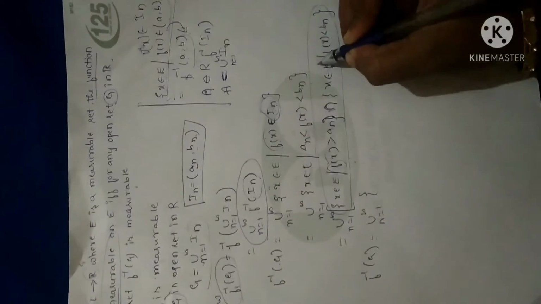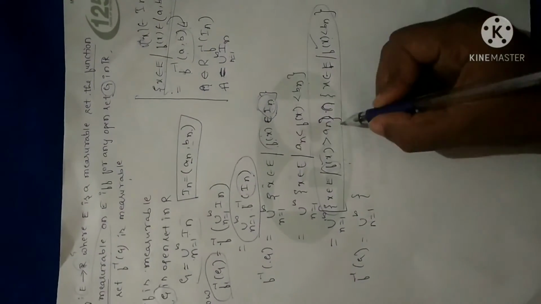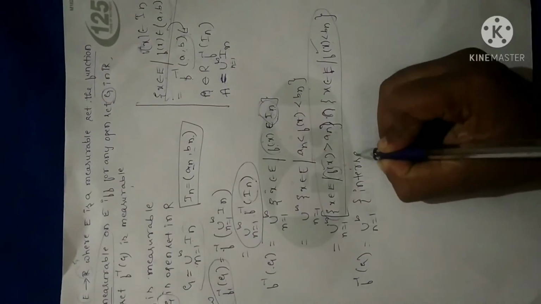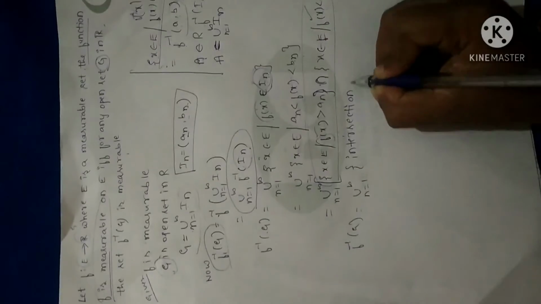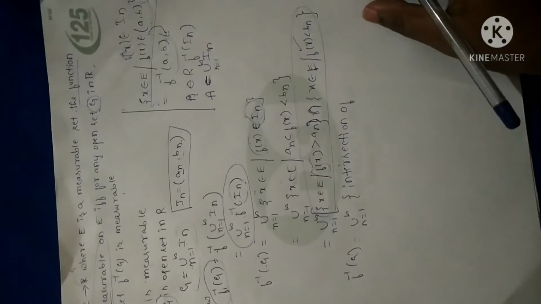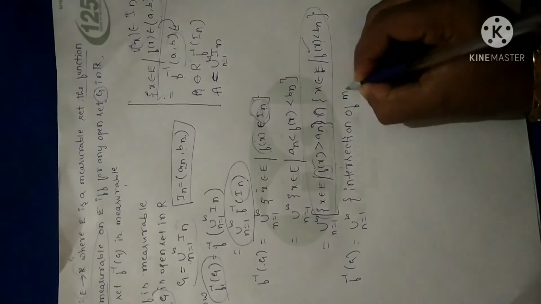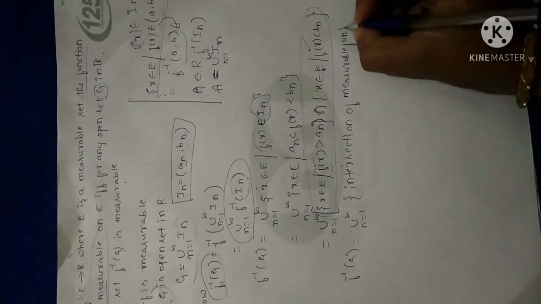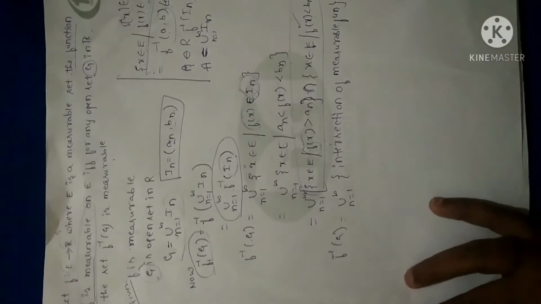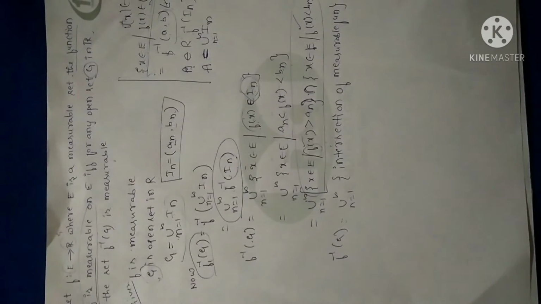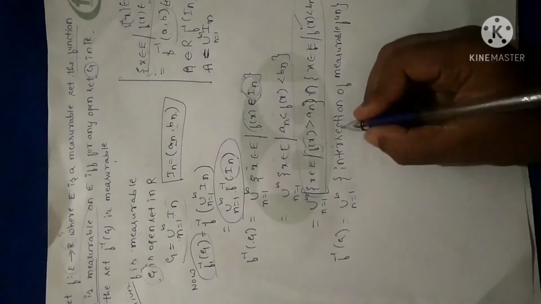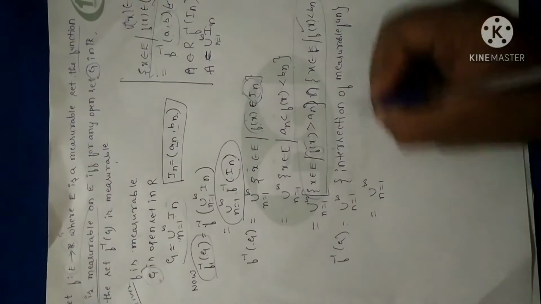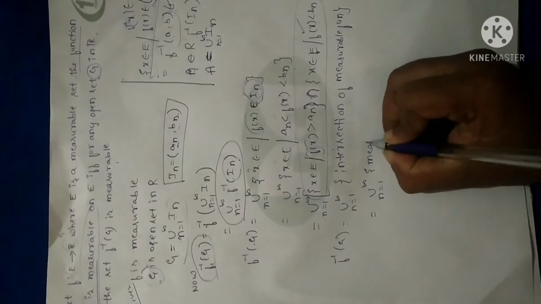This is also measurable f, this is also measurable f, so I can write this as an intersection of measurable functions. Fine. I have already proved the theorem that the intersection of measurable sets is measurable. By that theorem I can simply write this as a measurable set.